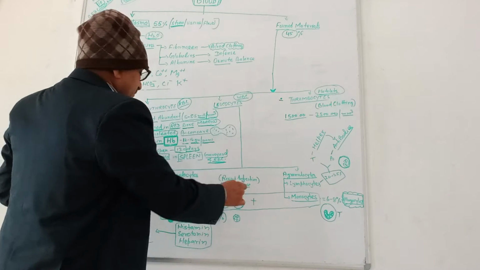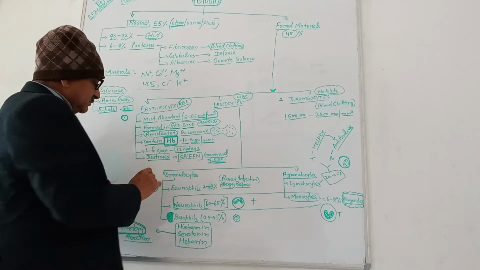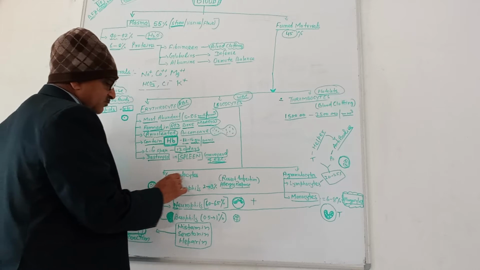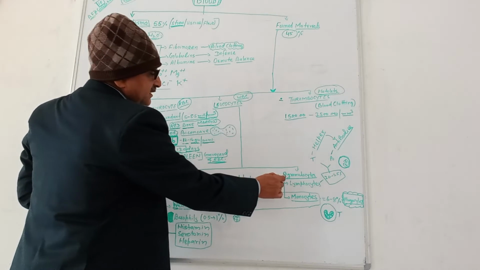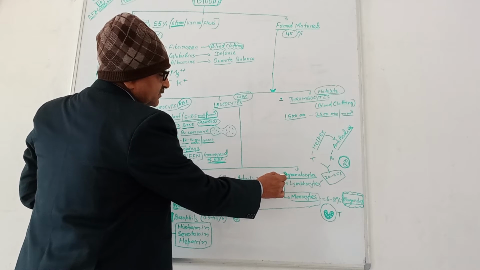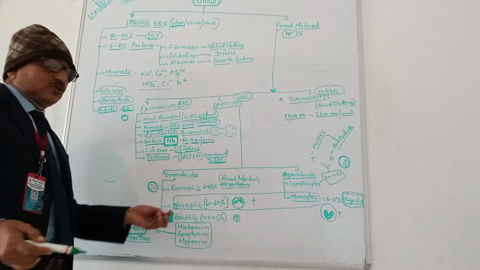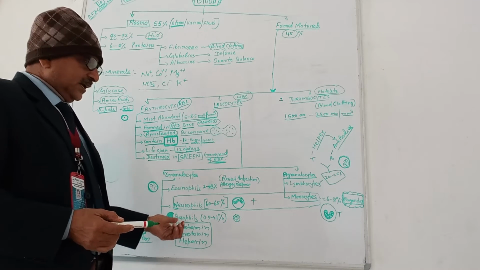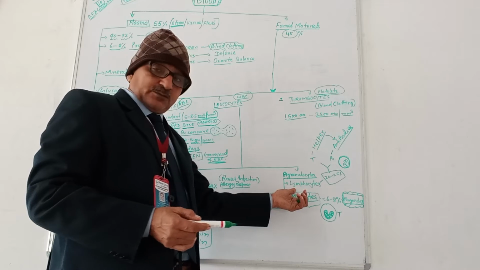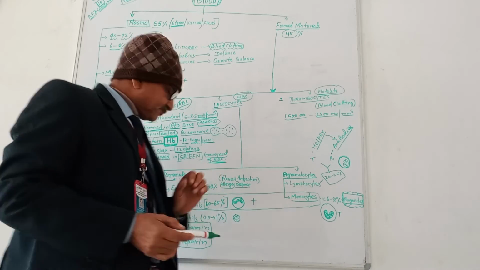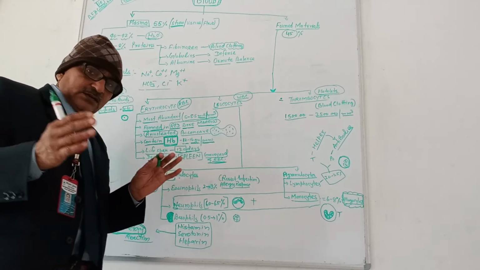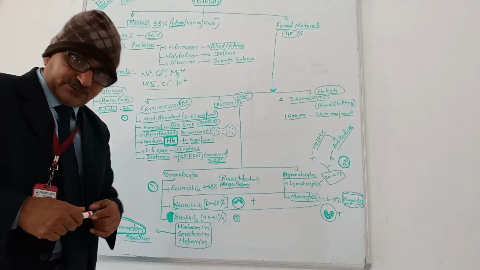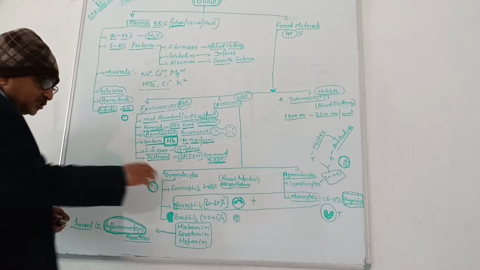Then come to the WBC. WBC is of two types. One where the cytoplasm is granulated, called granulocytes. Another is agranulated, without granules, called agranulocytes. Granulocytes are further of three types: eosinophil, neutrophil, and basophil. And agranulocytes are of two types: lymphocytes and monocytes. Very commonly, you might have seen the blood examination of a member of your family, and you go through this terminology.